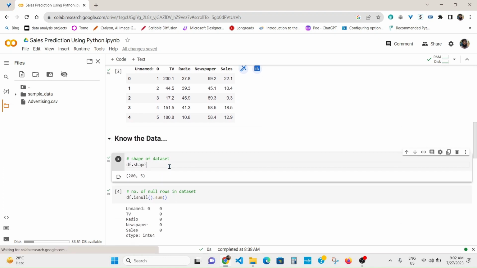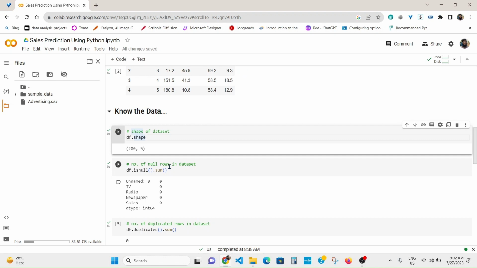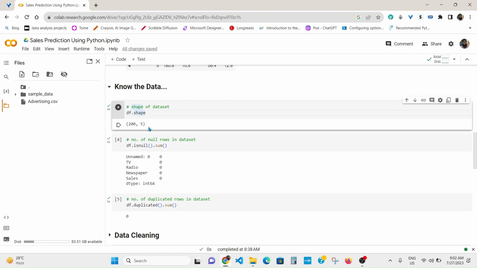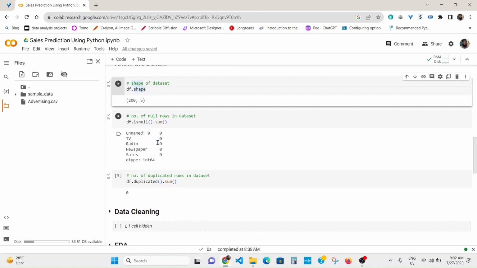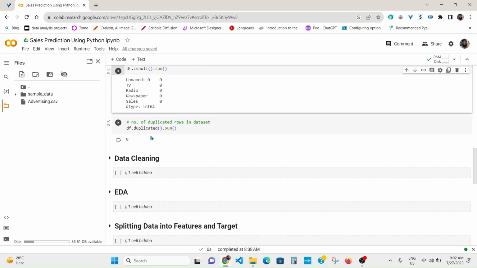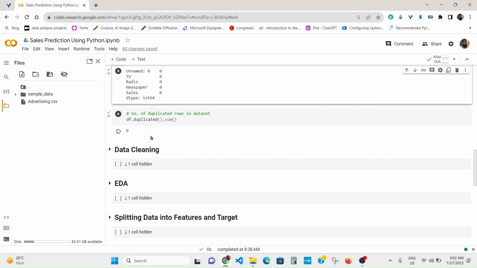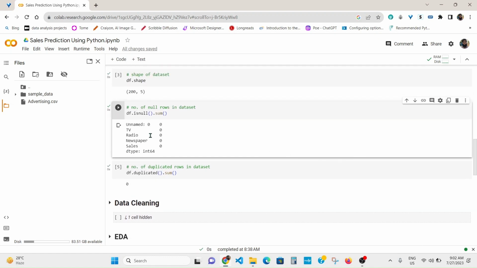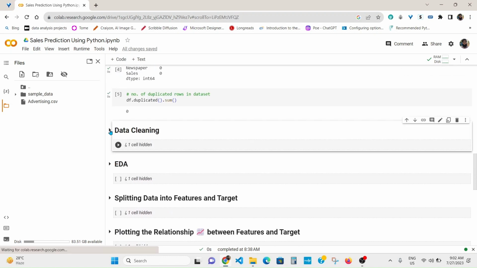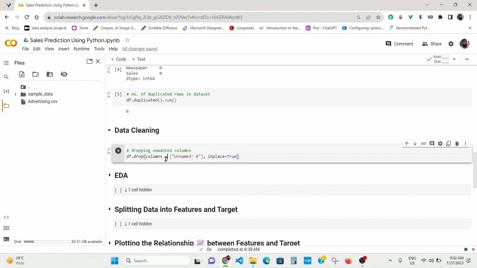In the third step, we perform some coding operations to familiarize ourselves with the data. So here is the shape of data. Shape of data contains the number of rows and number of columns. And here is the number of null values in the dataset. And here is the number of duplicate rows in the dataset. So we can see that our data is clean. We just have to perform one cleaning operation, that is to remove an unwanted column.